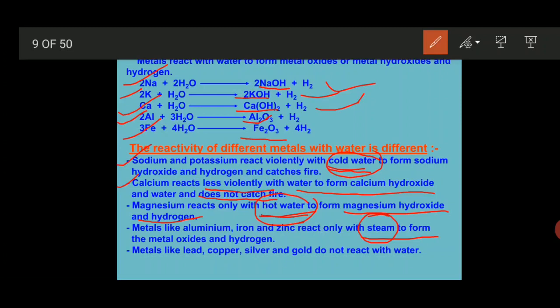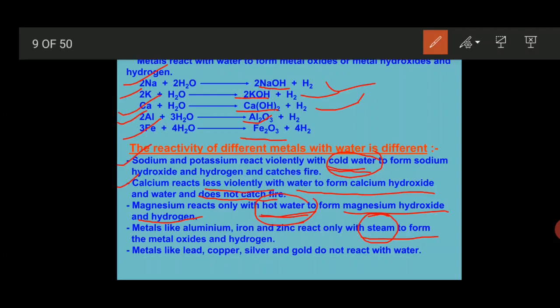Calcium reacts with normal water, and when it forms a compound like calcium hydroxide, it starts floating over the surface of the water because it becomes lighter in weight. Magnesium reacts with hot water to give magnesium hydroxide along with hydrogen gas. Similarly, metals like aluminium, iron and zinc react with steam to form metal oxide along with hydrogen gas.